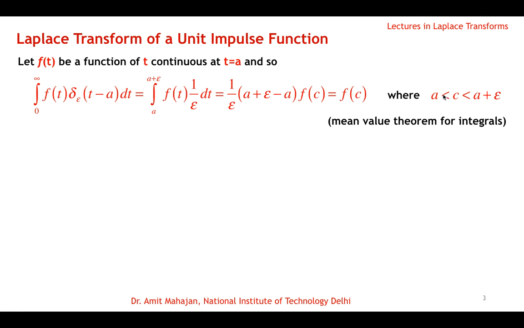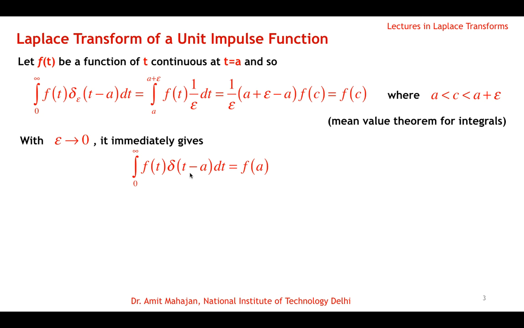Okay, for c between these two lower and upper limits, and then epsilon cancels out, and because a cancels out here, this value is epsilon, and it gives the value f of c. Okay, and if we take limit epsilon tends to 0 on both sides of this, then immediately we get that the integral from 0 to infinity of f(t) delta of (t minus a) dt is f of a, because as epsilon tends to 0, then c becomes a. Okay, so f of c becomes f of a.